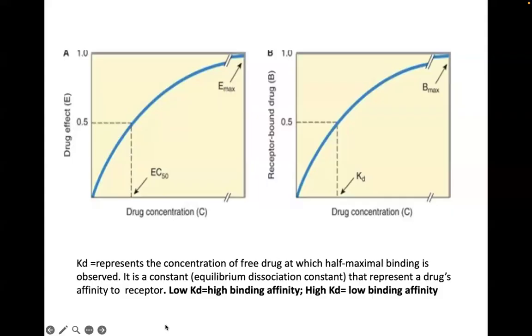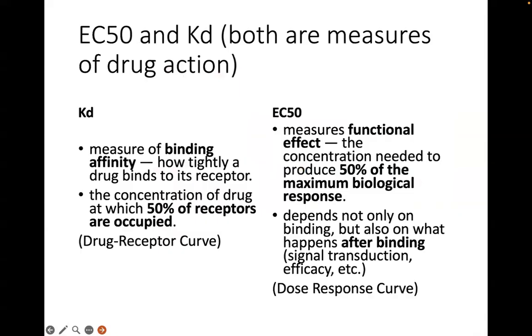When the KD of a drug is low, it means that it binds very strongly. The lower the KD, the more tightly a drug binds to its receptor. Drugs with high KD are said to have low binding affinity, so they rapidly dissociate to free up the receptor once again. So the KD is a measure of binding affinity, how tightly a drug binds to its receptor.